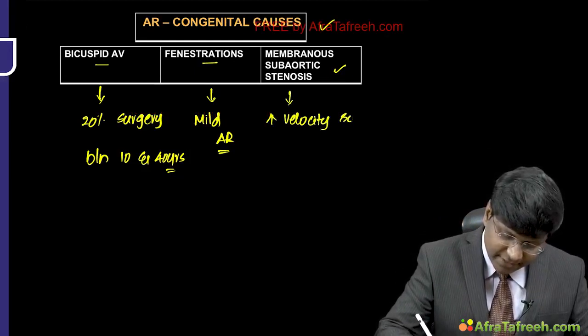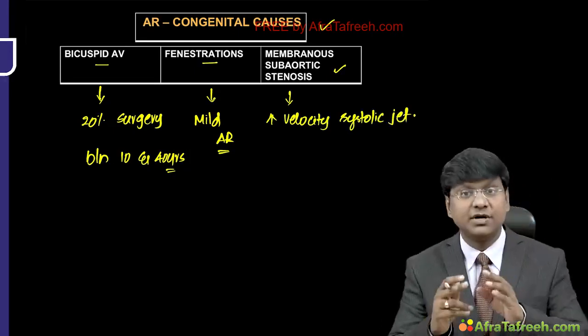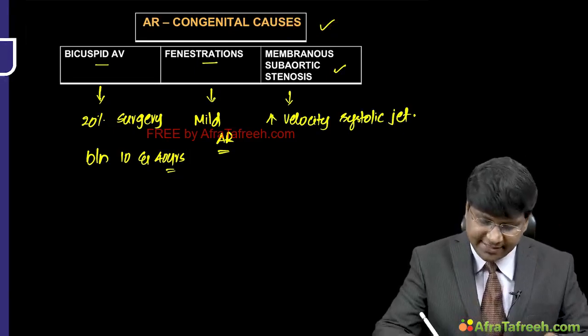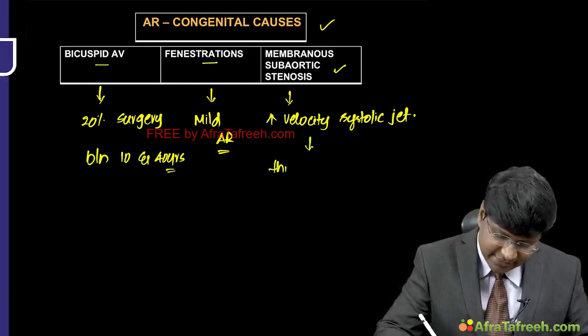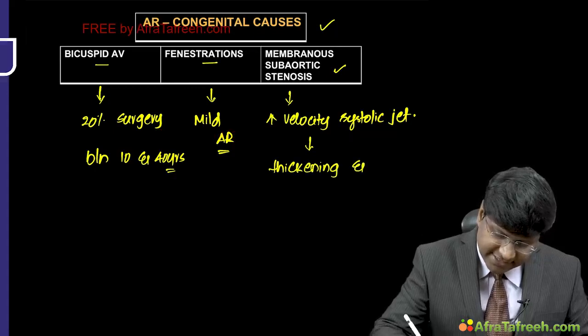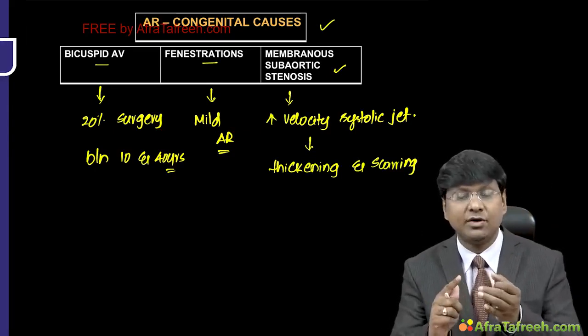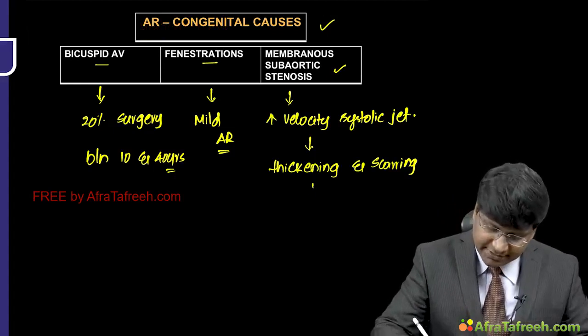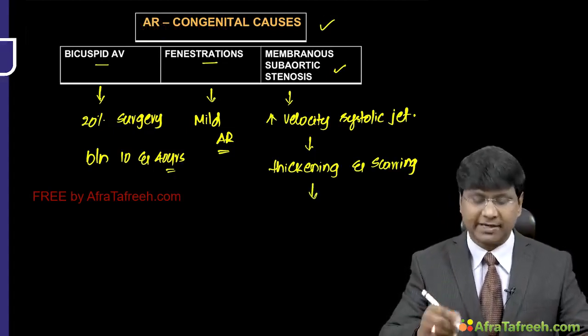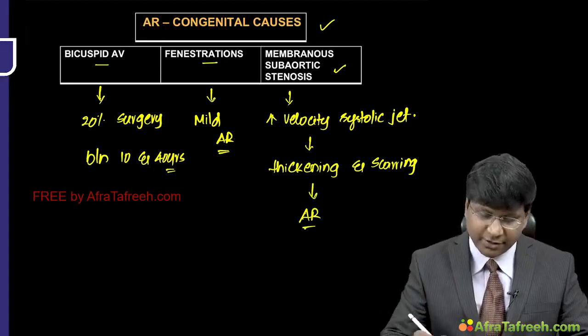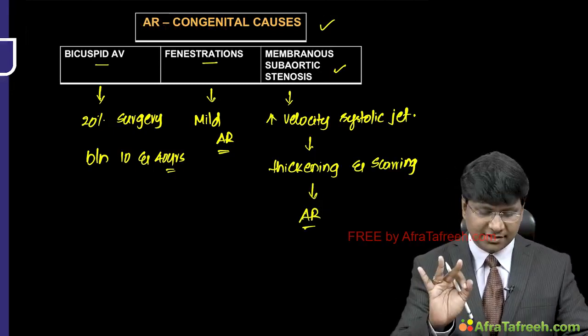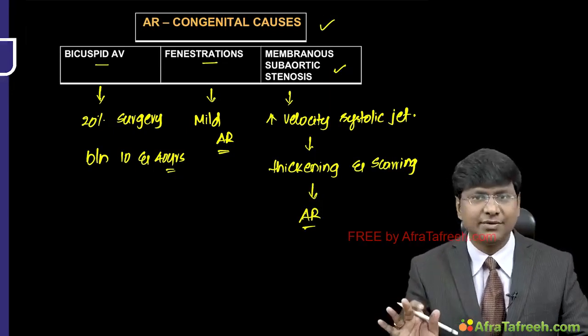This high velocity systolic jet will lead to thickening as well as scarring of the aortic valve. Because of thickening and scarring of the aortic valve leaflets, there will be incomplete closure of the aortic valve, and that will lead to the development of aortic regurgitation. So, these are the three important congenital causes which can cause aortic regurgitation.